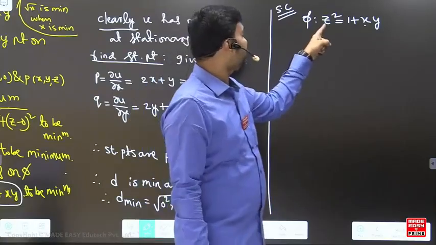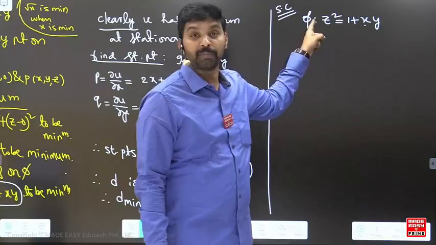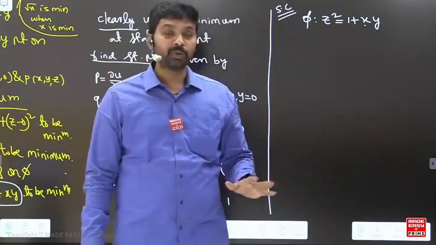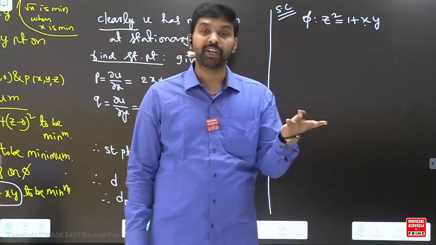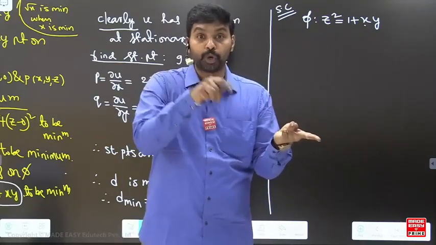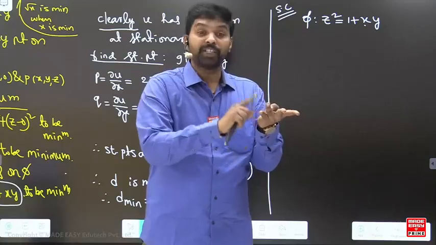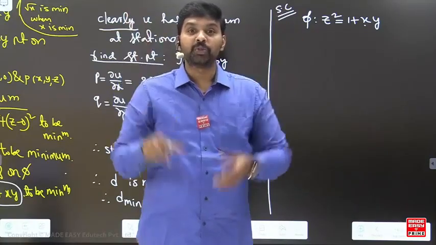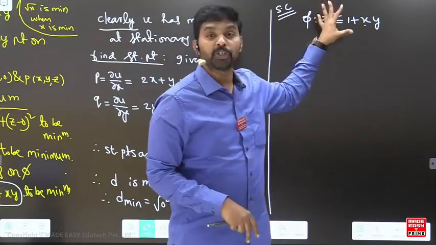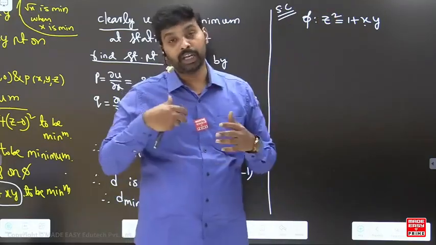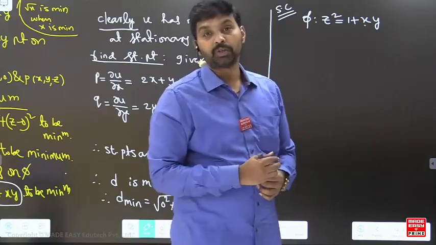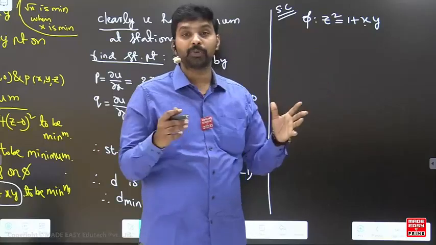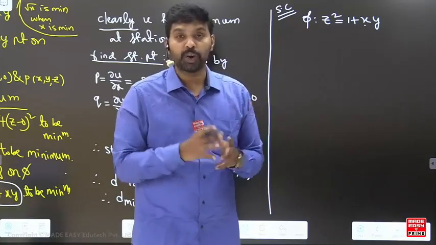Even if you replace z by minus z, there is no change. If you put x by minus x, there is no change; y by minus y, no change; and all three put together, x by minus x, y by minus y, z by minus z, the equation does not change. So whatever is in the positive plane will be the same in the negative plane also. Moreover, this function z square is equal to 1 plus xy is a positive quantity, right or not?